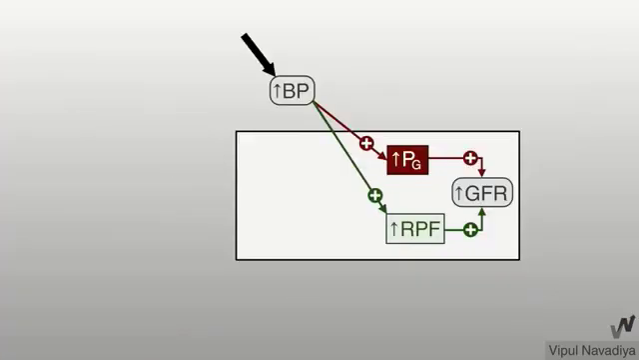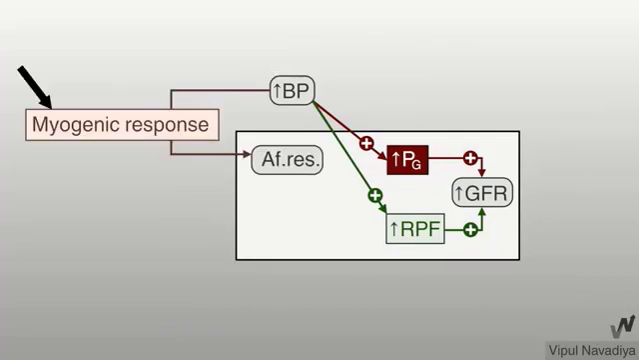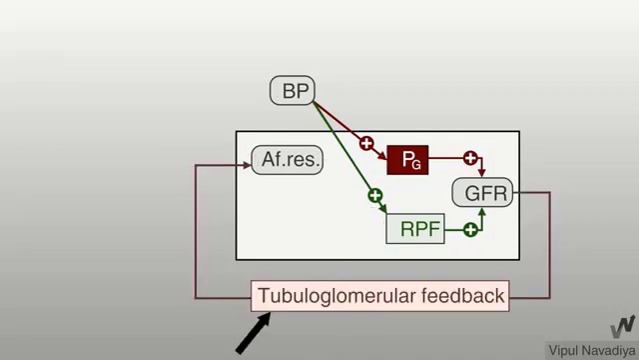So with increasing blood pressure, this causes the myogenic effect, increasing the resistance of the afferent arteriole, negative feedback on the glomerular hydrostatic pressure, and decreasing the renal blood flow. All of these cause decreasing in the GFR to the normal rate.